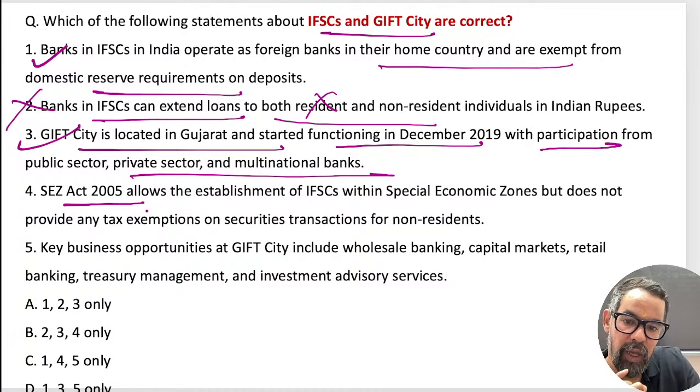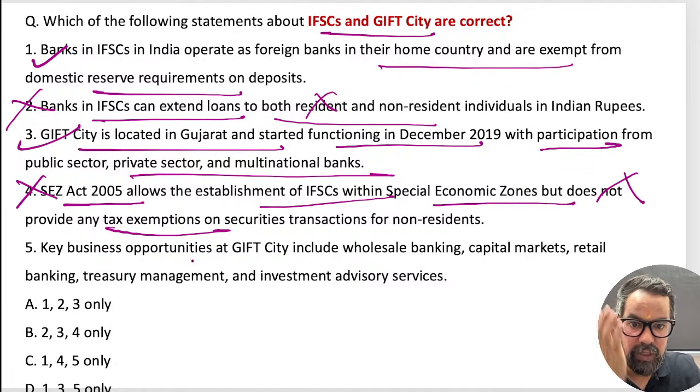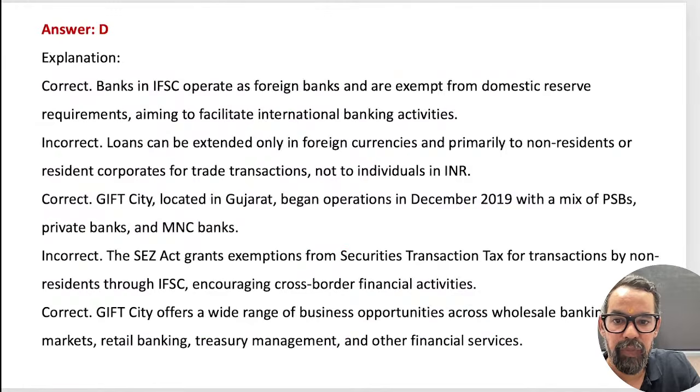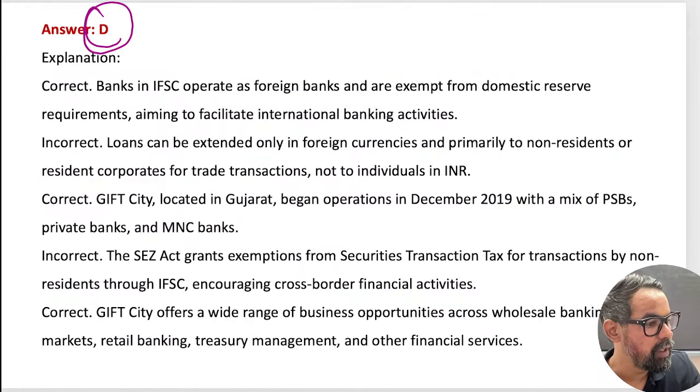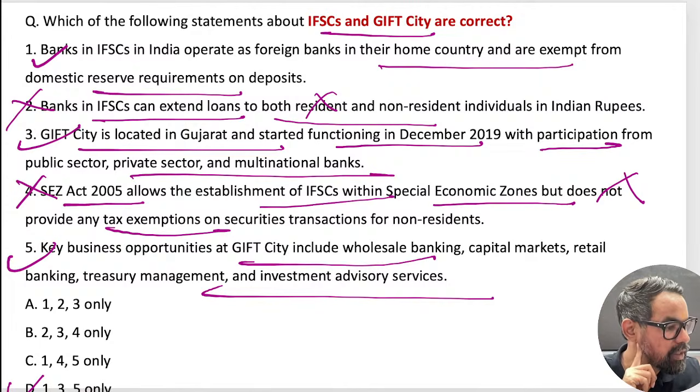SEZ Act 2005 allow the establishment of IFSC within special economic zone, but not provide tax exemption. It does provide tax exemption also. The business opportunities are wholesale banking and all these particular ones, yes. So 135 means option D must be the right answer for this, right, Rani ma'am? So the only incorrect statements, sorry, statements 2 and 4 are wrong in this particular case.